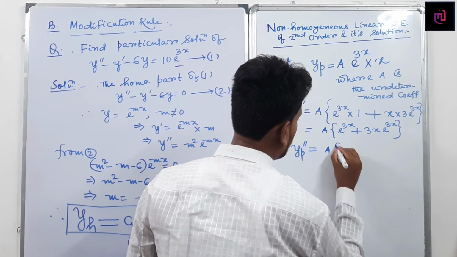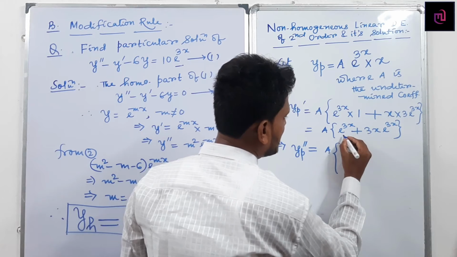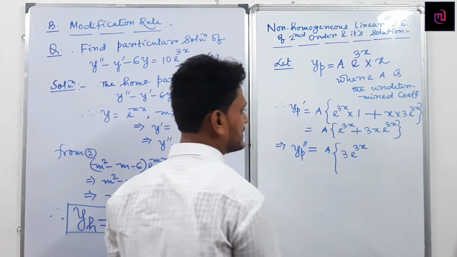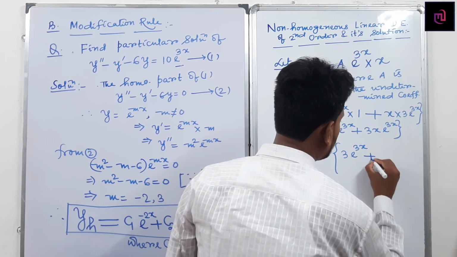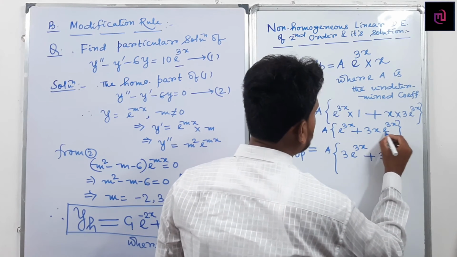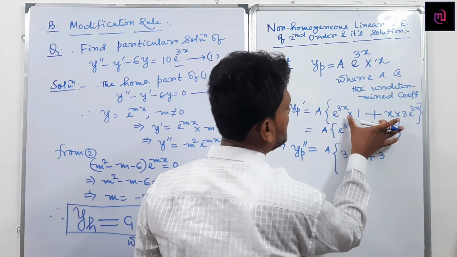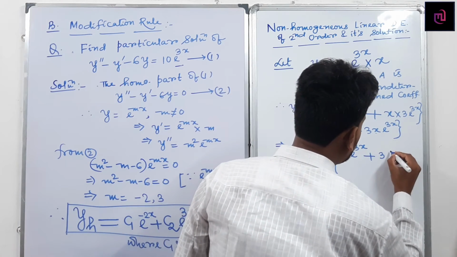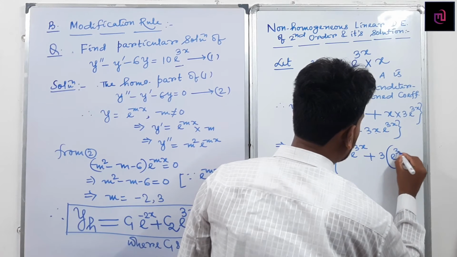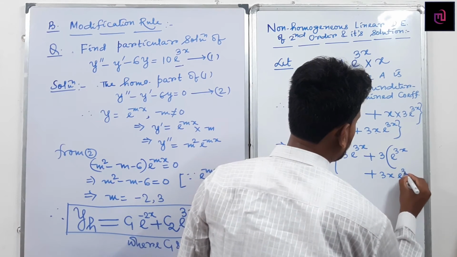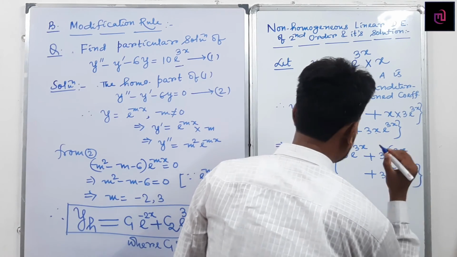Differentiation of e^(3x) gives 3 e^(3x), and plus 3A is the constant term, so can I write 3 x e^(3x)? Here I have written x e^(3x). What is the differentiation of this part? So can I write e^(3x) + 3x e^(3x). Can I write this line?